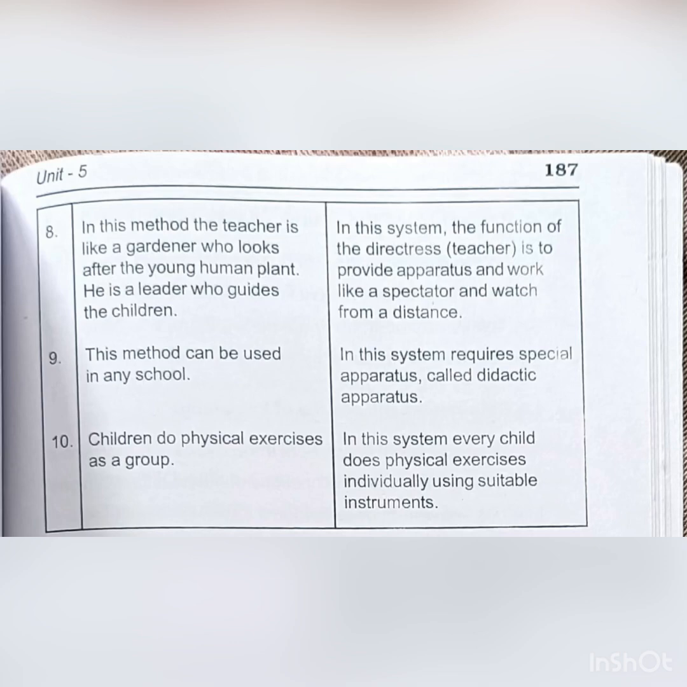In Froebel's method, the teacher is a gardener who looks after the young human plant. The teacher's function is directress in the Montessori method. And in the Froebel method, this method can be used in any school, and in the Montessori method, only didactic apparatus is used, so a special school is needed for it. Next comes, children do physical exercise in the Froebel kindergarten method. The children do physical exercise individually in the Montessori method.